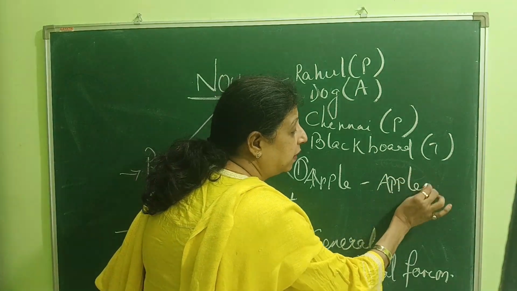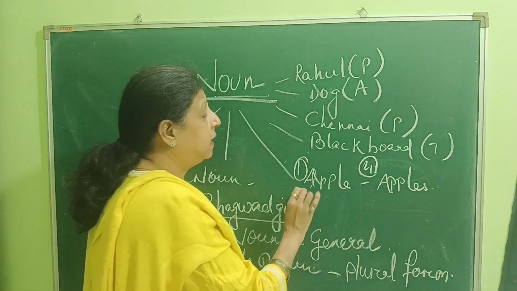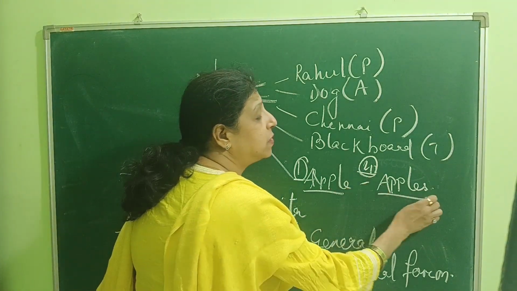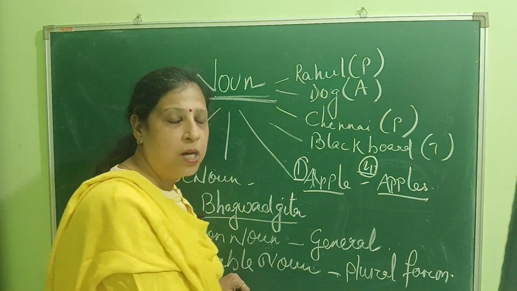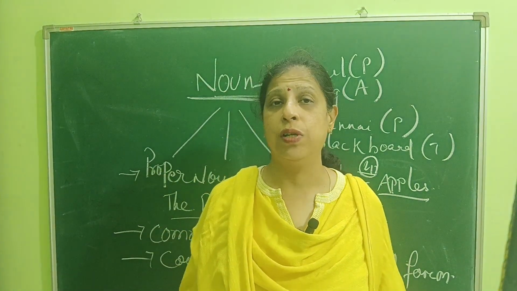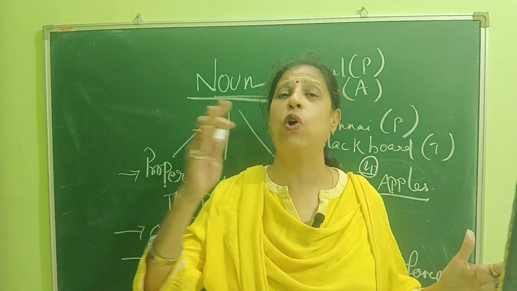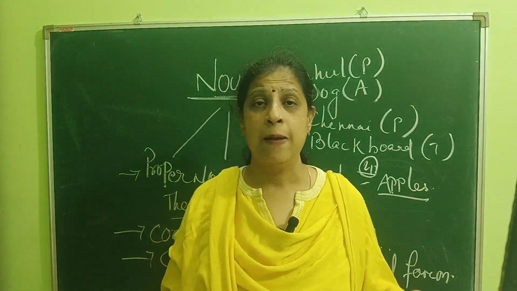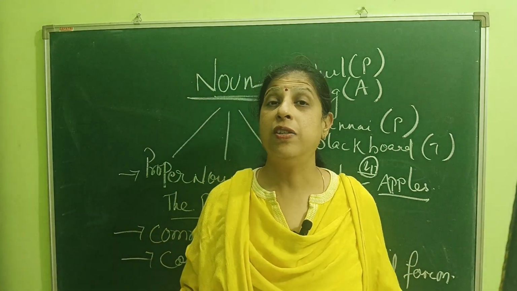Or we can say there are 4 apples on the table. That means one apple you can count, 4 apples you can count. So they are called countable nouns. Things that you can count are called countable nouns, and they have a plural form. So we say apple, apples, banana, bananas, table, tables, chair, chairs.